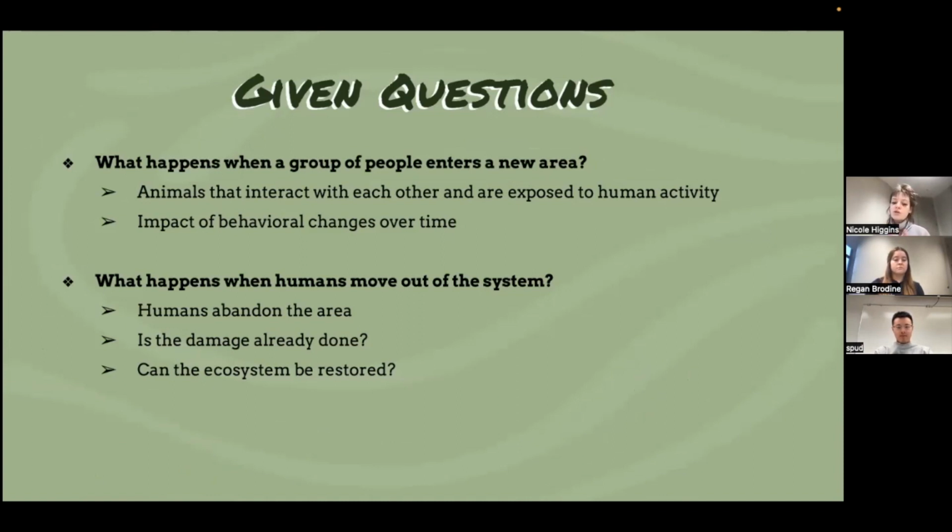And what happens when humans move out of said systems? The humans abandon the area. Is the damage already done, and can the ecosystem be restored? In the context of our question, we'll see that people enter the college campus as school starts and leave campus as school ends in the summer.